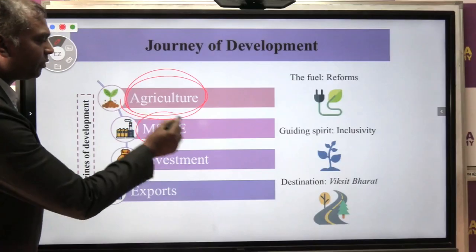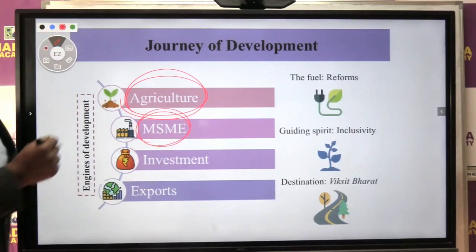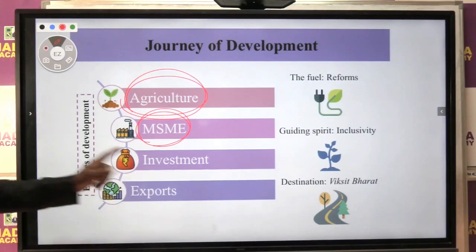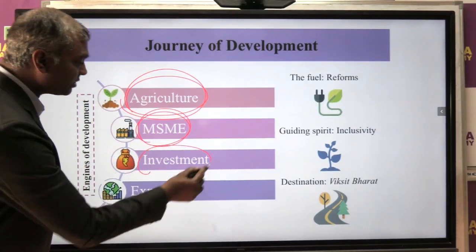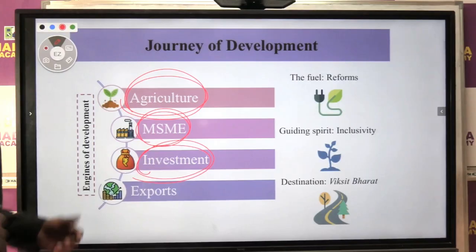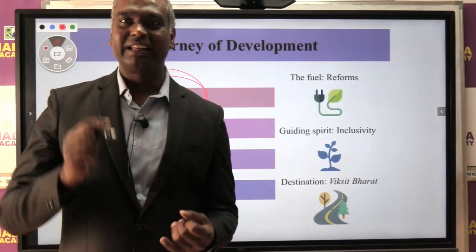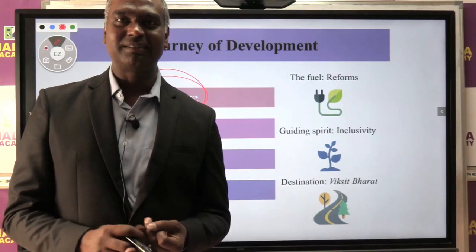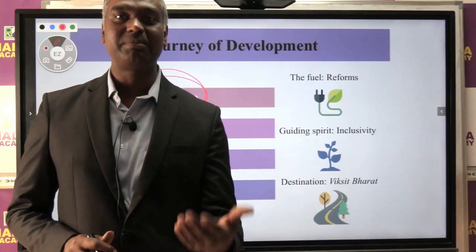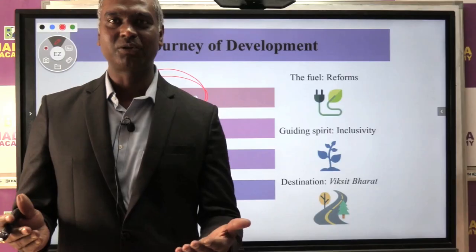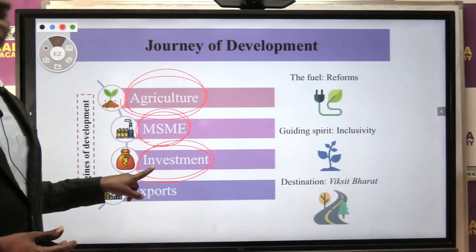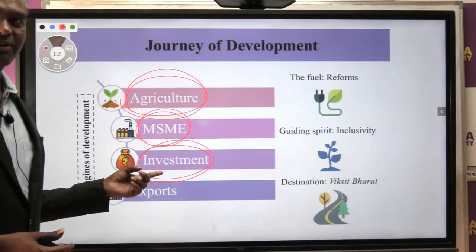Second one important engine government has identified, that is the MSME sector. Third one is the investment, because I have explained time and again in the class. देश में प्रोडक्शन करना है तो हमें इन्वेस्टमेंट चाहिए. जब इन्वेस्टमेंट होगा, जब प्रोडक्शन होगा, तभी जीडीपी बढ़ेगा. So GDP growth, economic growth, basic requirement is investment. So government now is also busy with investment.